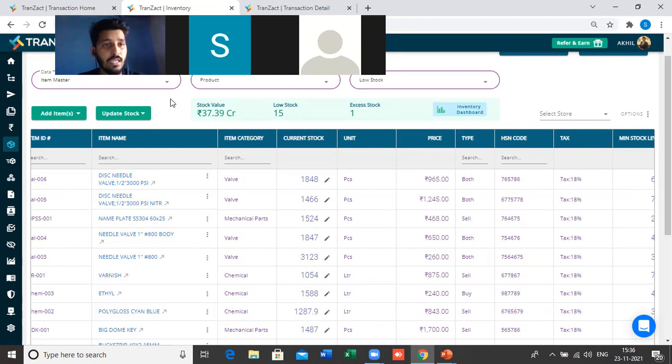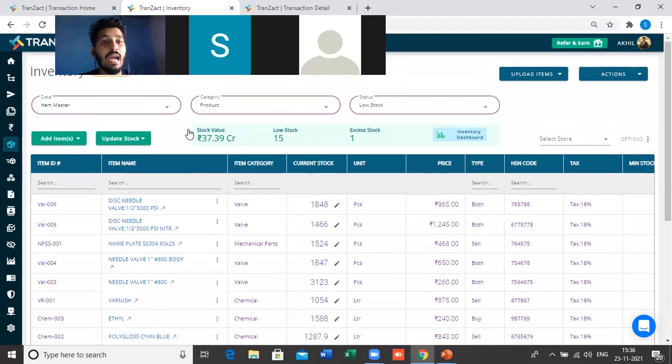So here, if we are using the premium version of Transact, and I'm not using production, not creating the BOM, not using anything in the production, how can I manage my inventory in the premium version of Transact? It's very simple, because once you start creating the purchase transaction, the raw material will get added automatically in the stock.